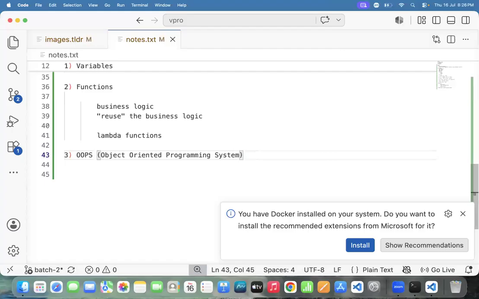Lambda functions will not have any names. Then how do we call those functions? With the help of a variable. We declare a variable with the function, and with the help of the variable we are able to call it.